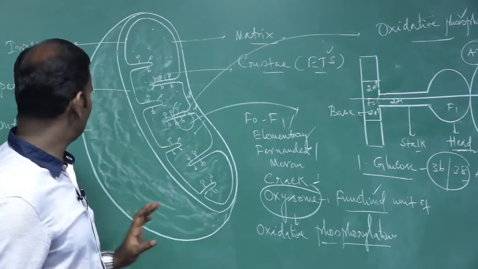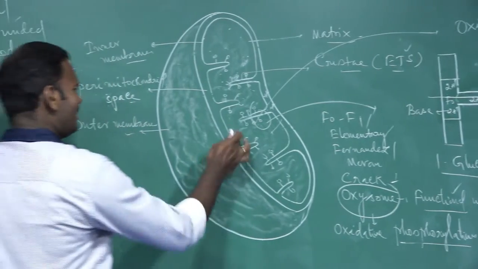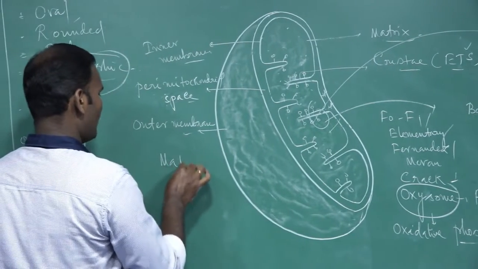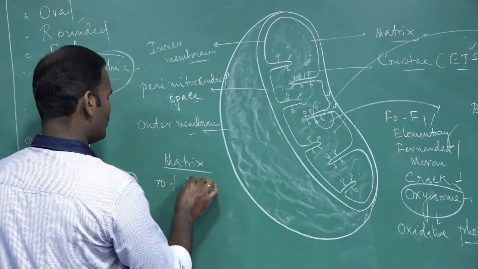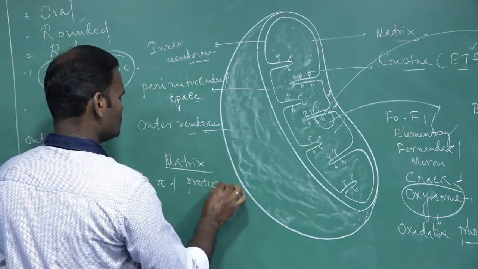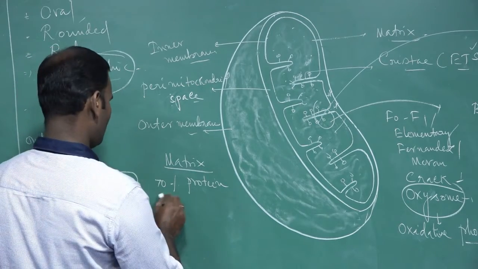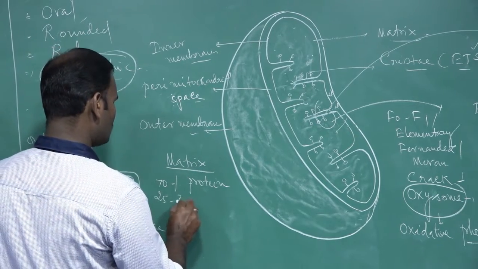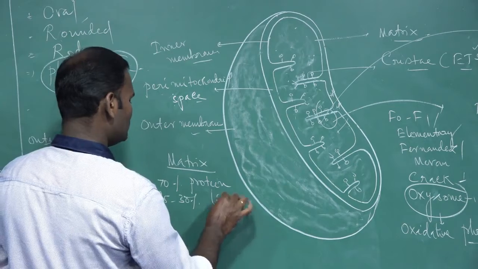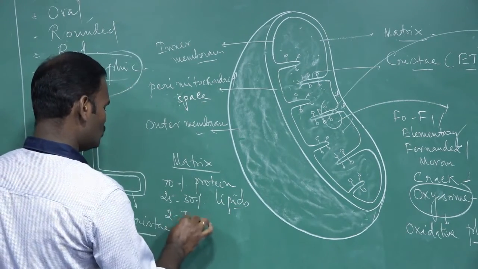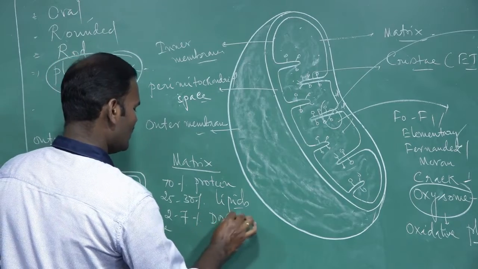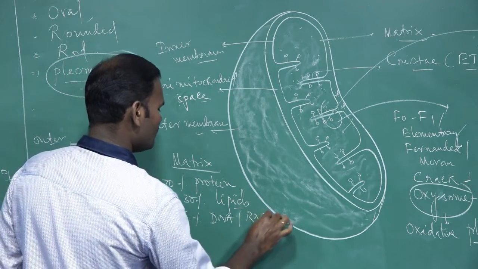In addition, the mitochondrial matrix contains 70% proteins, then 25 to 30% lipids, and 2 to 7% DNA and RNA.